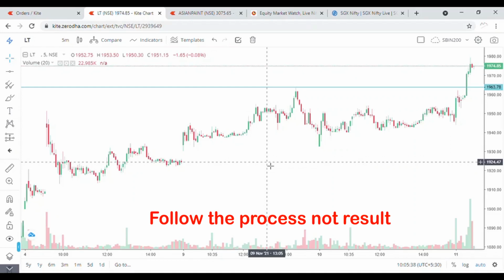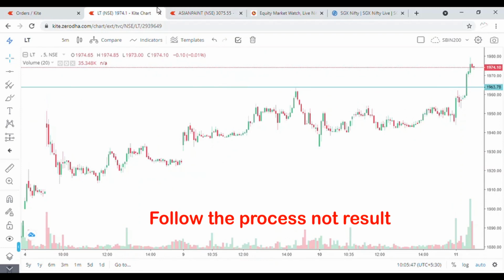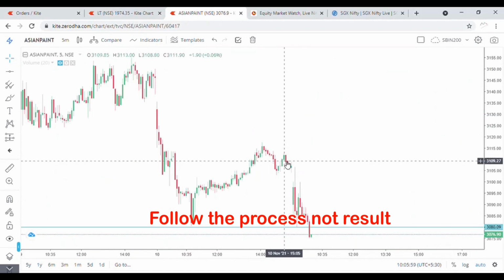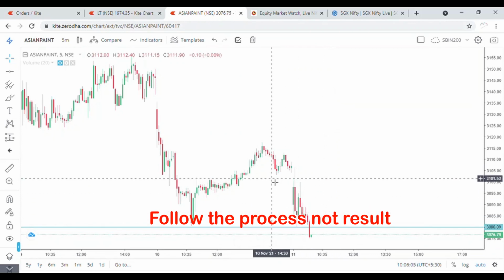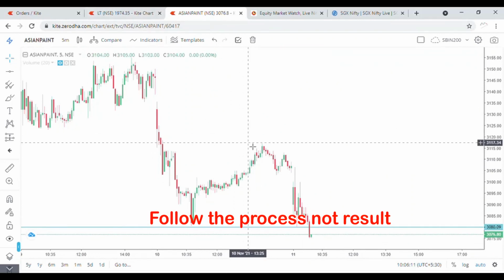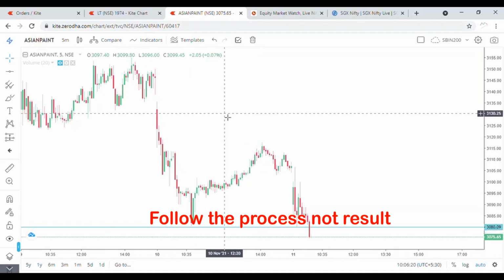Very good morning. Today I have selected two stocks, LT and Asian Paint. In LT I am looking for a buy trade, and I have made my position in LT, and in Asian Paint, yes, my order has also got executed. So in both the stocks I have made my position. In LT I have taken long, whereas in Asian Paint I am going short. Let's discuss the reason, analysis and the trade that I have taken. The result will be decided by the market.